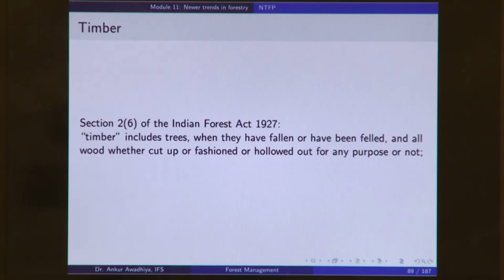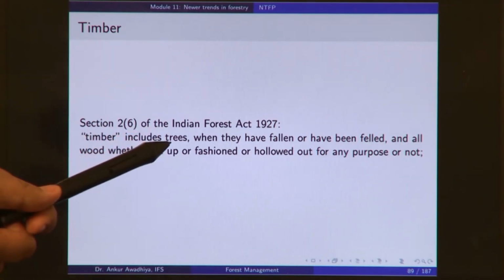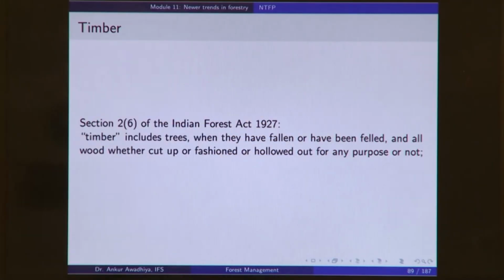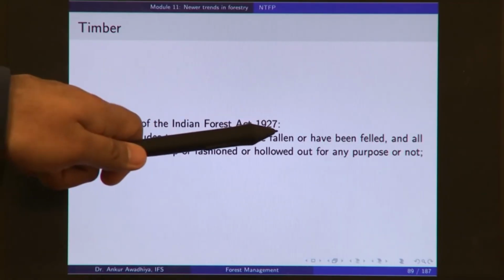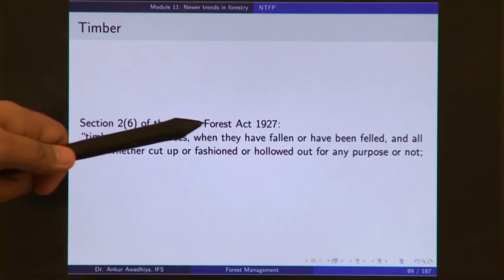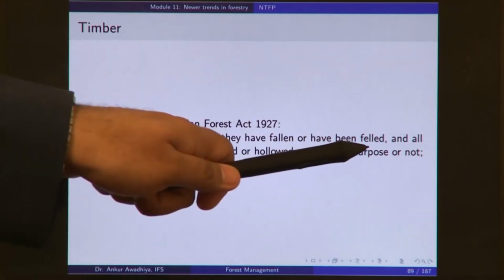So, the Indian Forest Act also defines timber as: timber includes. Now, here again mark the word includes, it does not say timber means. So, timber includes all of these, but it can also include something else. So, timber includes trees whether they have fallen or have been felled, and all wood whether cut up or fashioned or hollowed out for any purpose or not.